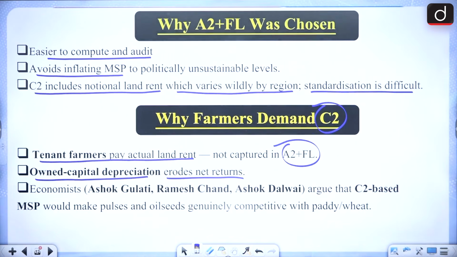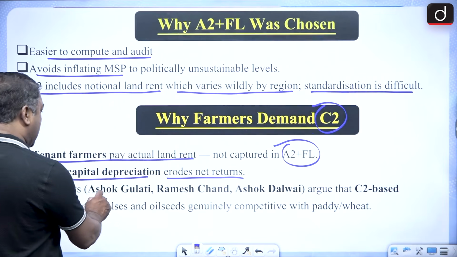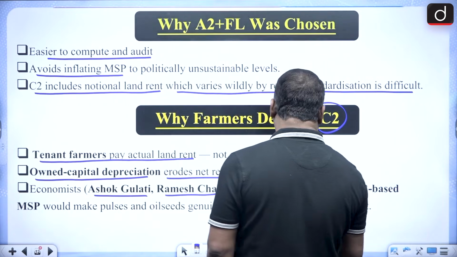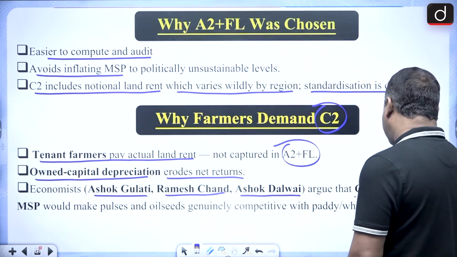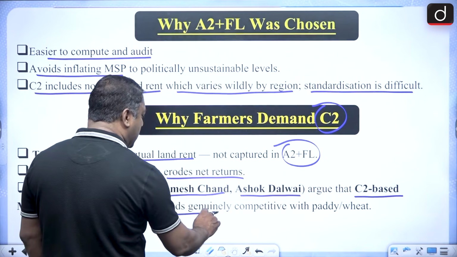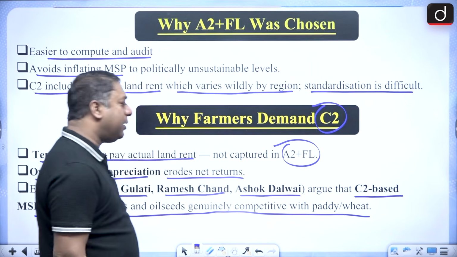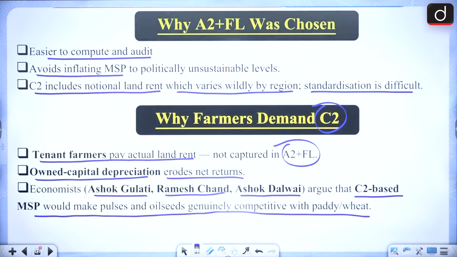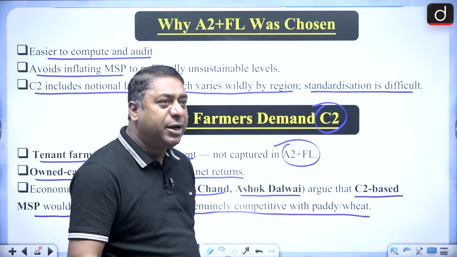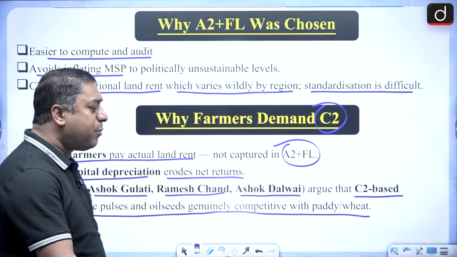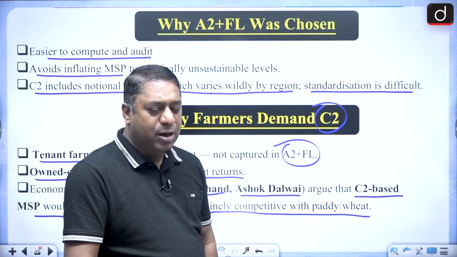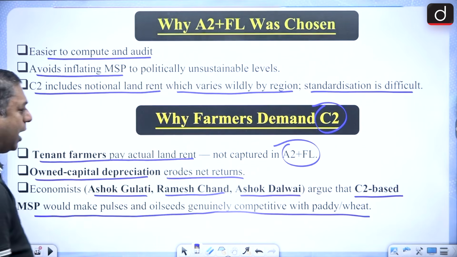It erodes. And also there were economists like Ashok Gulati, Ramesh Chand and Ashok Dalwai who had argued that C2 based MSP would make pulses and oilseeds genuinely competitive with paddy and wheat. Okay, they said it would make pulses and oilseeds competitive with paddy, which is your rice, as well as wheat.